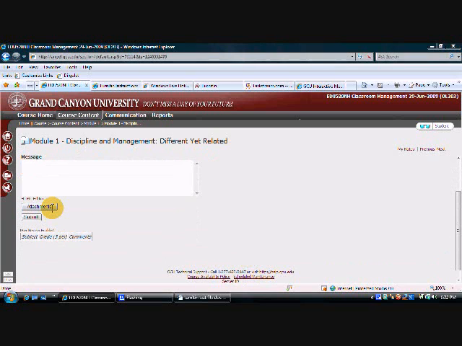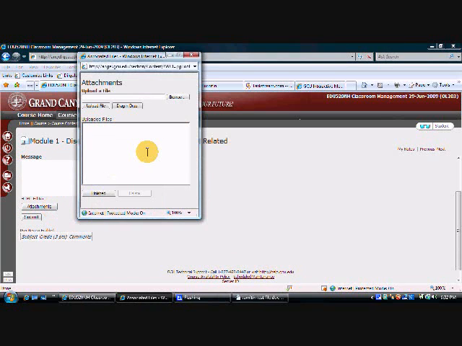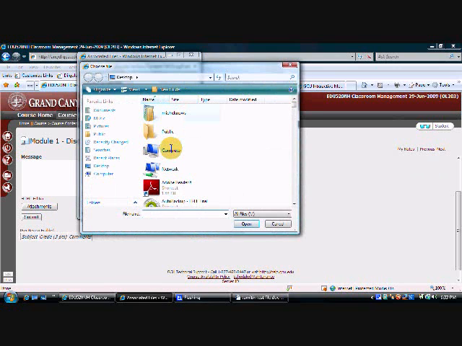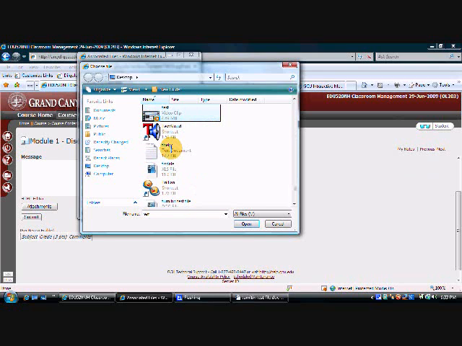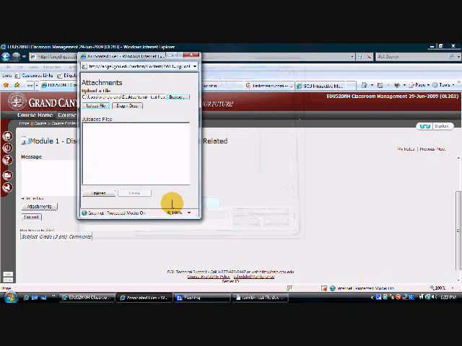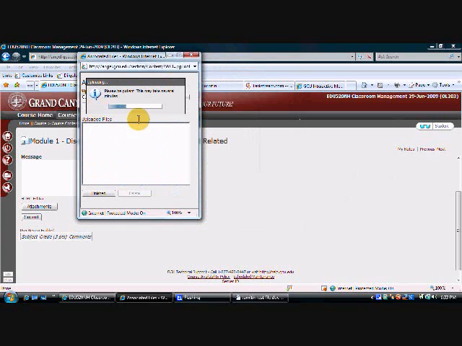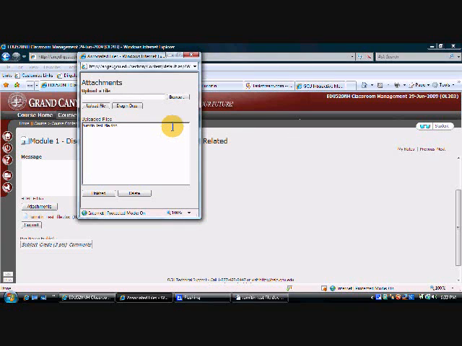I click the attachments button, and I'm going to attach 3 things. I'm going to browse, and first of all I'm going to attach the actual assignment, which I called Turnitin test file. So here's the actual assignment.